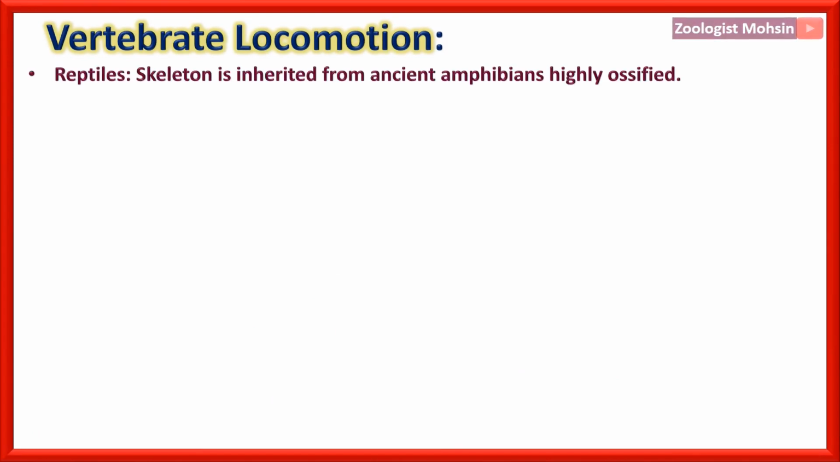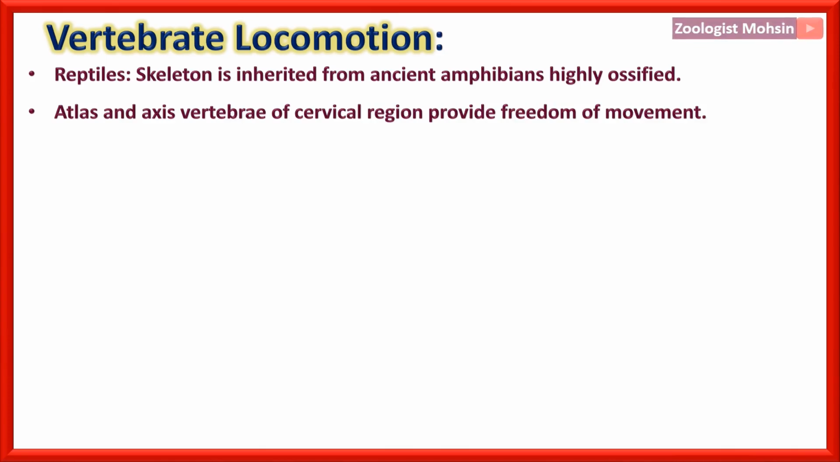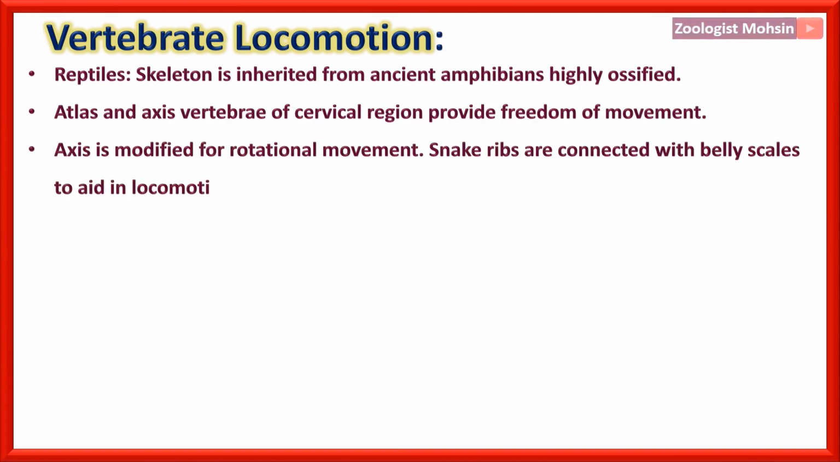Now, reptiles. Skeleton is inherited from ancient amphibians, which is highly ossified or bony. Atlas and axis vertebrae, which are actually first and second vertebrae of cervical region. So cervical region is present in the reptiles. Atlas and axis vertebrae of cervical region provide freedom of movement. Axis is modified for rotational movement. That is the key point here.